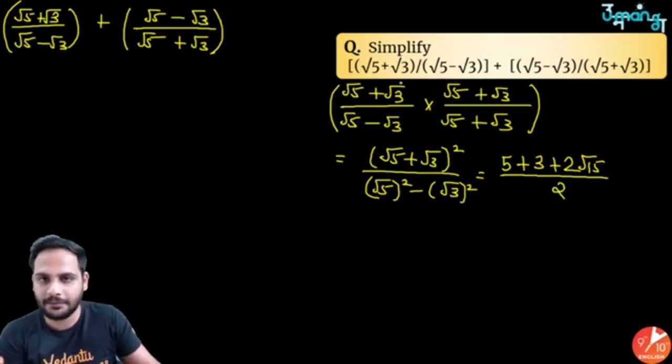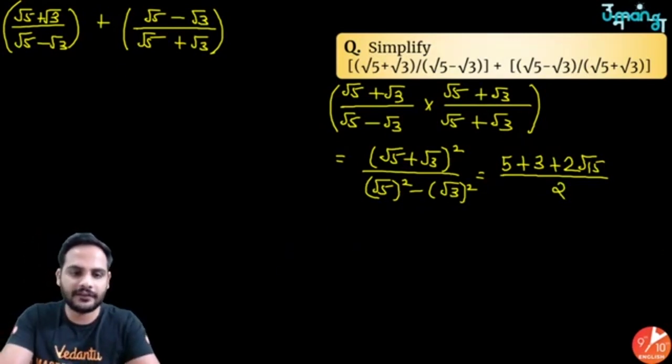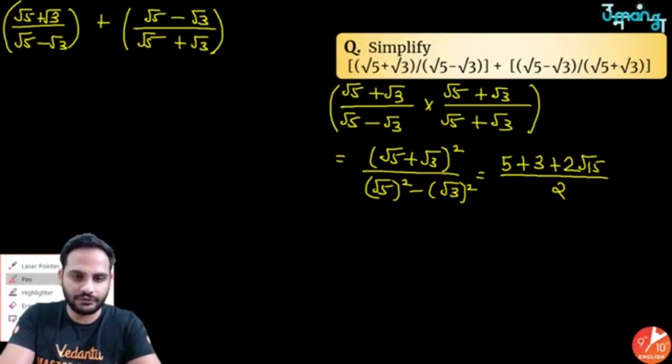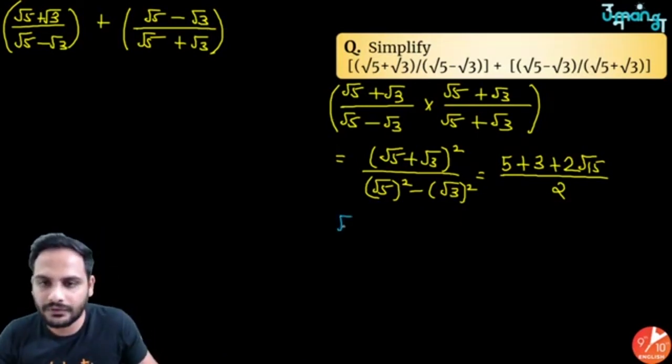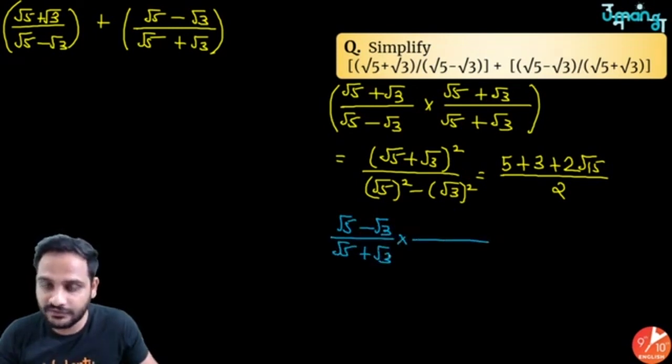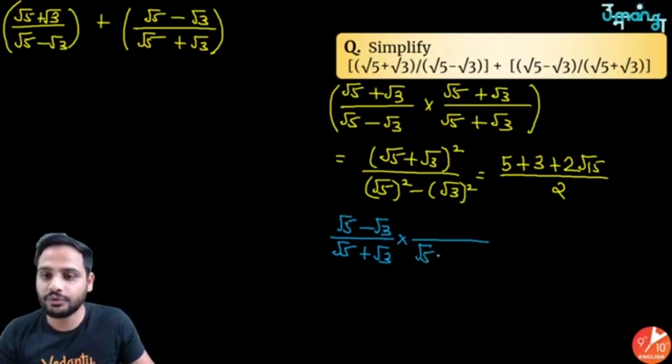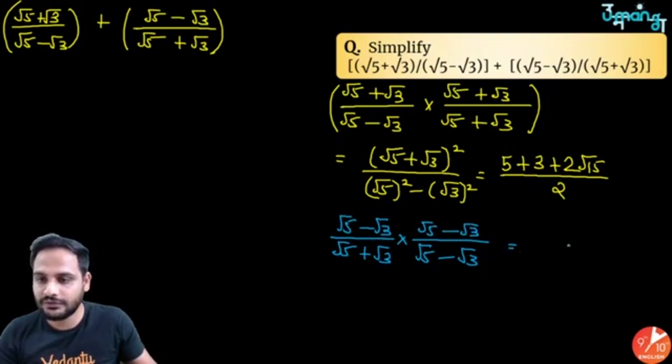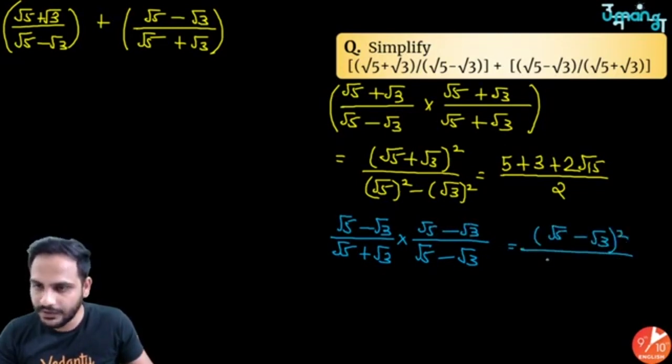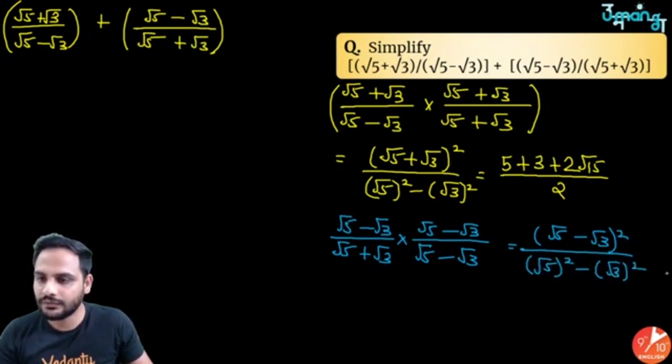And in the second part, if you do the rationalization, what will you get? Root 5 minus root 3 upon root 5 plus root 3. Again, rationalization is done on the basis of the denominator. So here you will multiply by root 5 minus root 3, and here also root 5 minus root 3. So it will be equal to root 5 minus root 3 whole square upon root 5 square minus root 3 square.